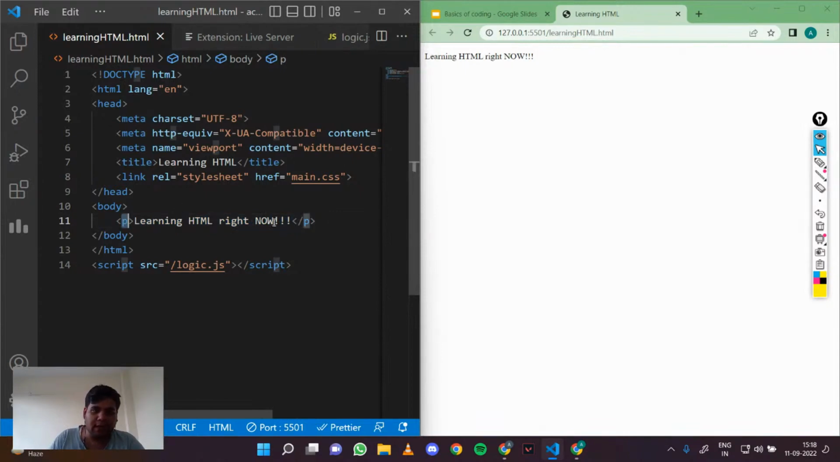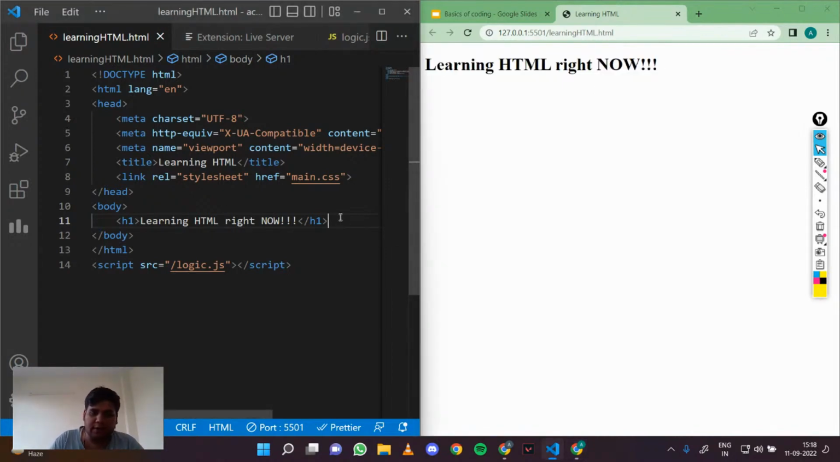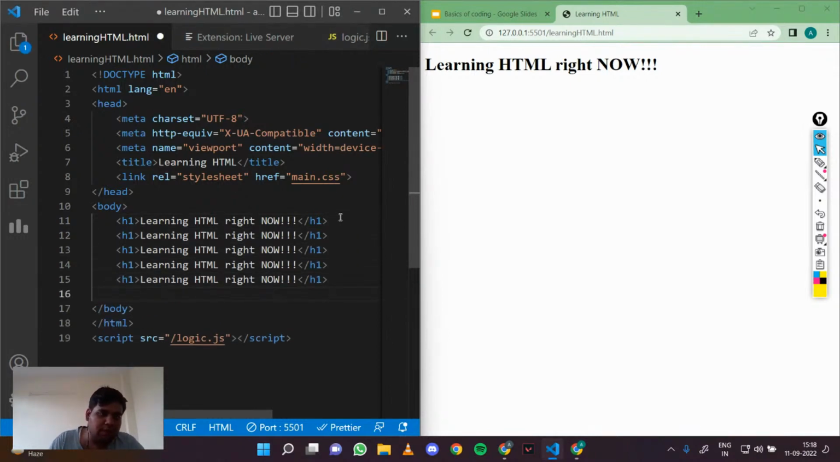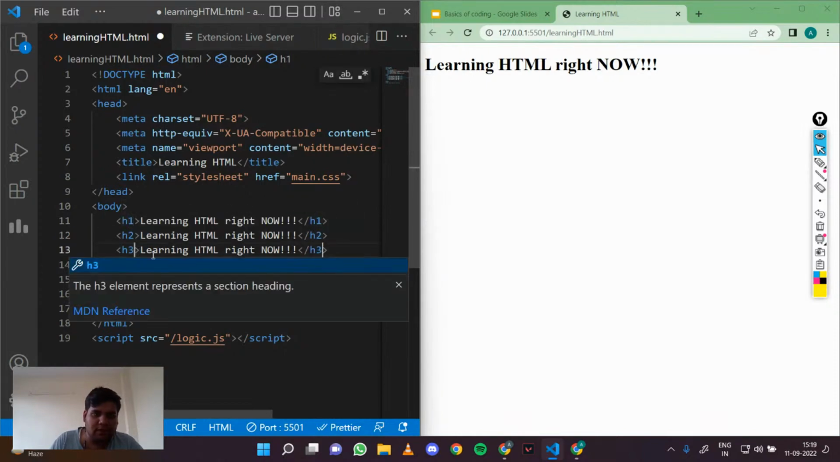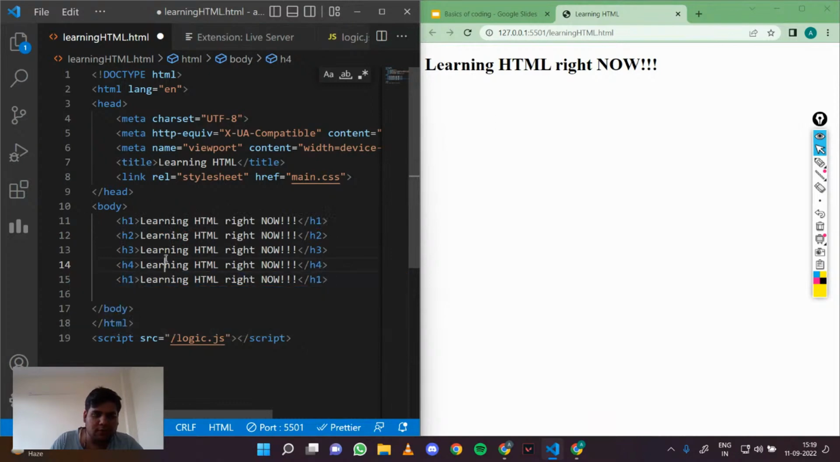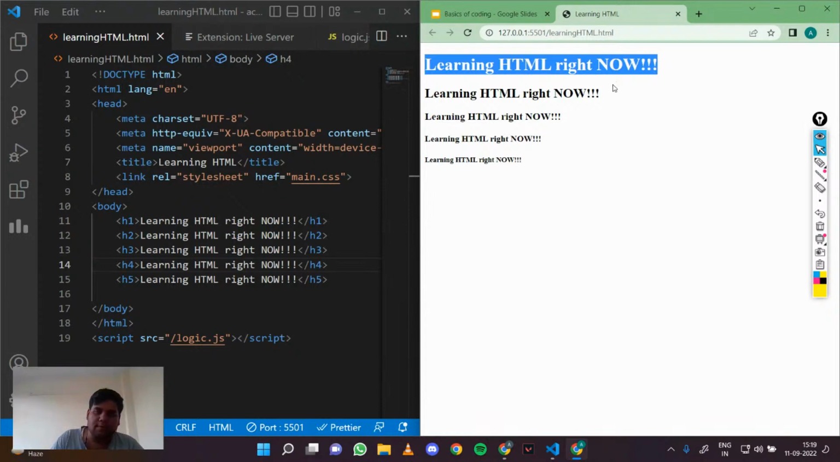Then we also have the h1 tag, which turns the text into a heading. If I do this, it turns into a heading. As you can see, it is bold and has some predefined styling. We have different types of headings: h1, then h2, h3, h4, h5. As you can see, different headings have different font sizes and different boldness.